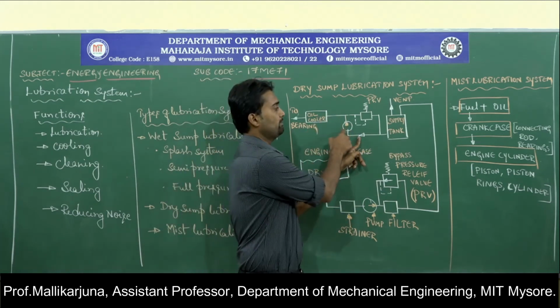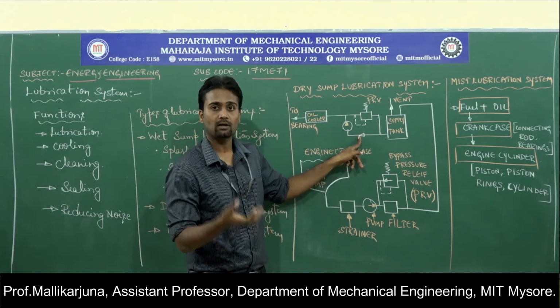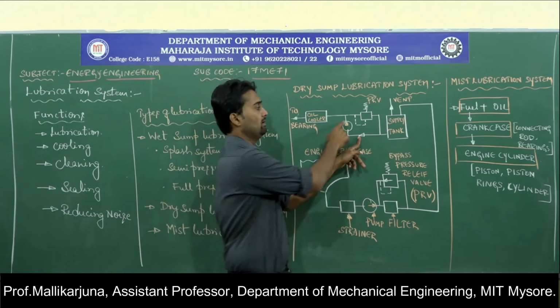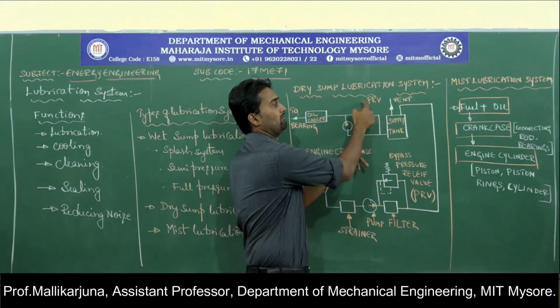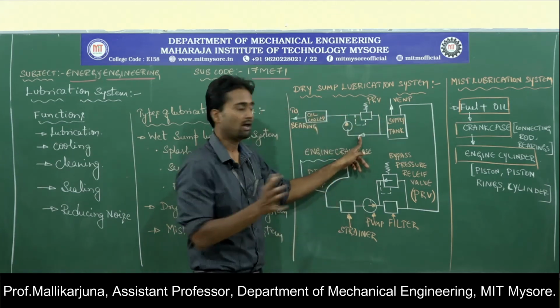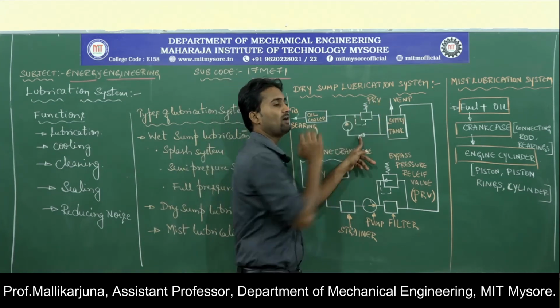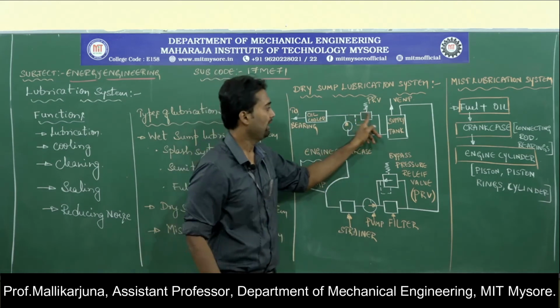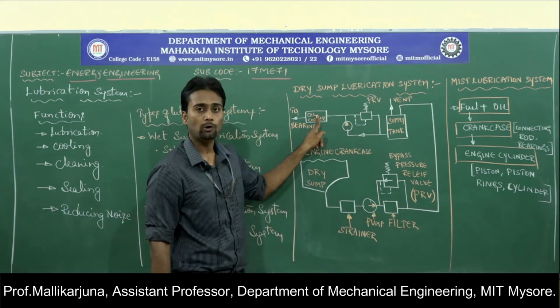In case this pump pumps the oil at very high pressure, or high pressure is developed, then again the oil will be recirculated in this circuit. What is this valve? This is nothing but the pressure relief valve. If the pressure developed by this pump is too high, then this pressure relief valve is going to release the pressure, and then the oil will be recirculated towards the oil cooler.